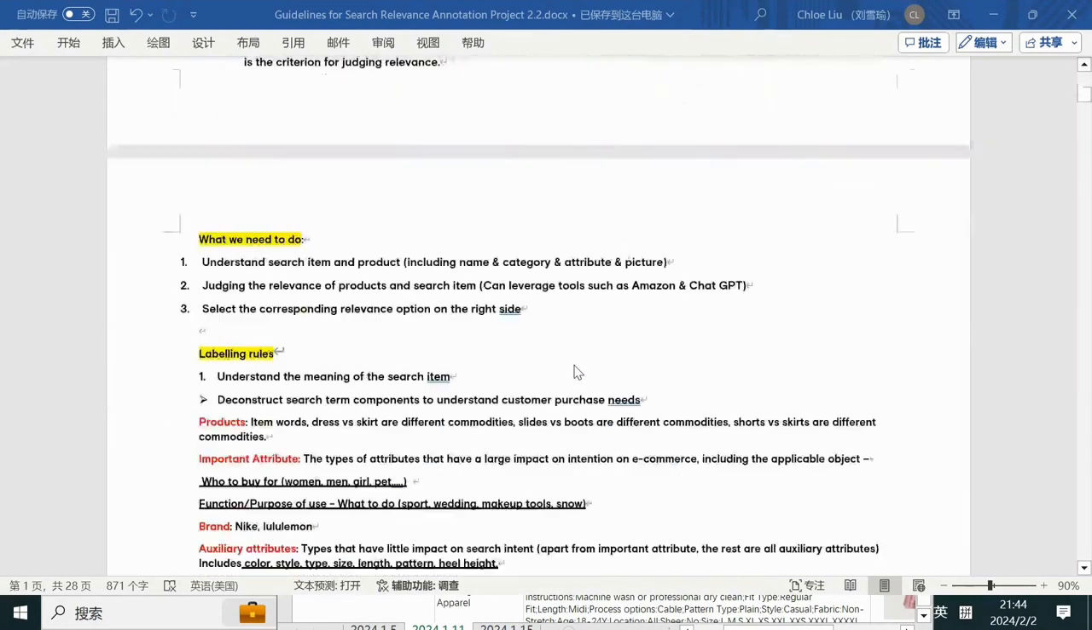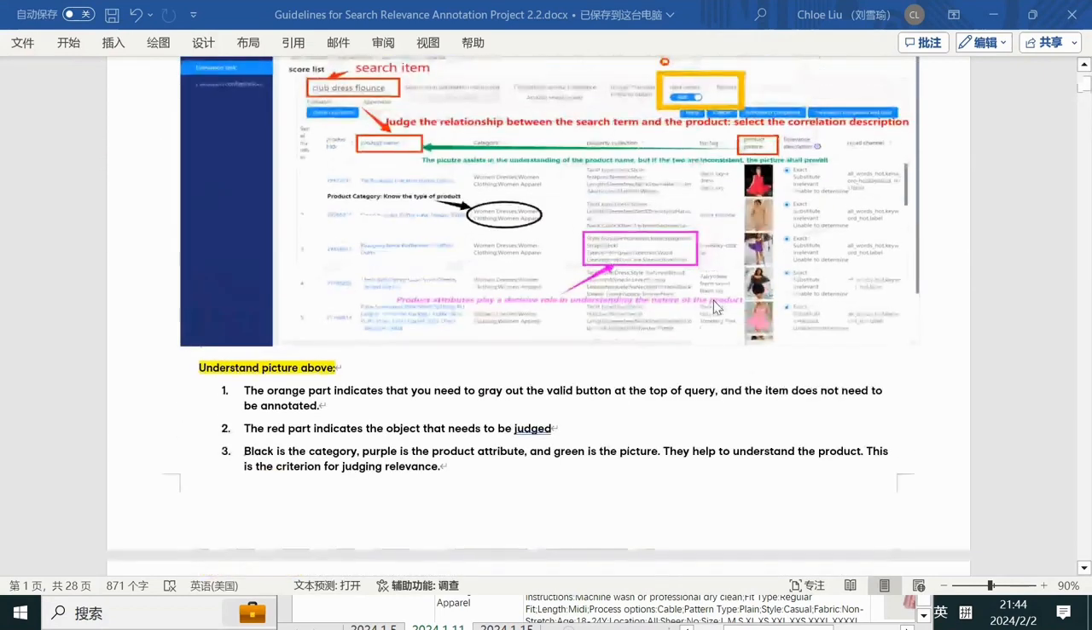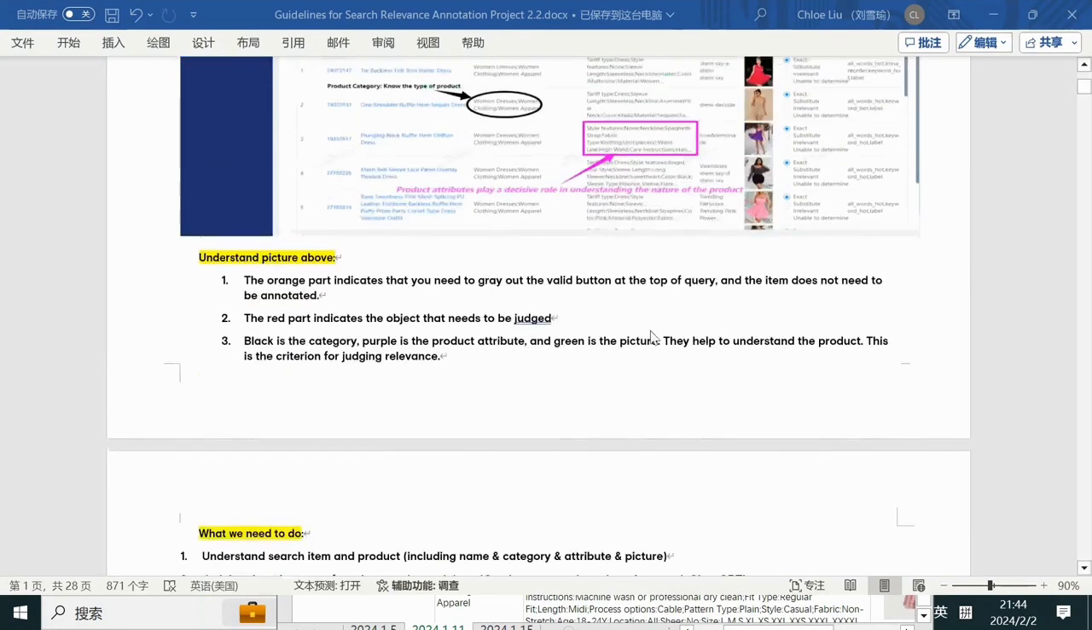Next, we need to know what we need to do for this project. First, we need to understand the search item and the product. When we talk about the product, we need to know the name, the category, the attributes, and the picture. Right, the product name, the product picture, the category, and all the attributes here. So this is the first step.